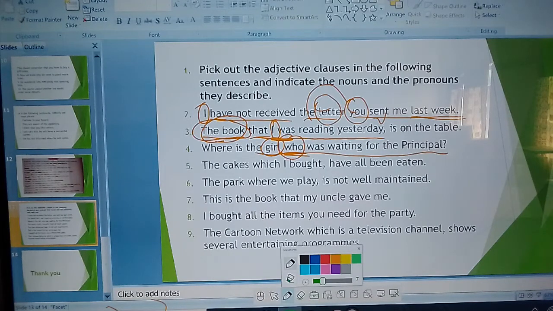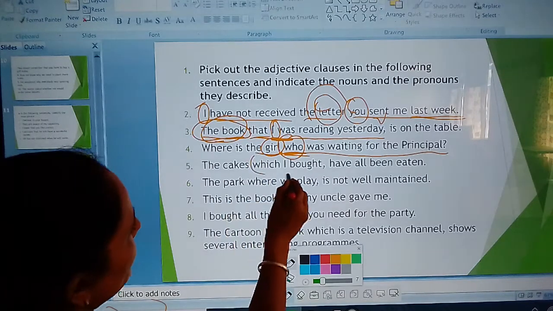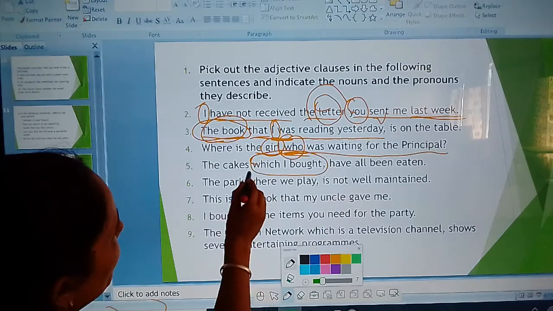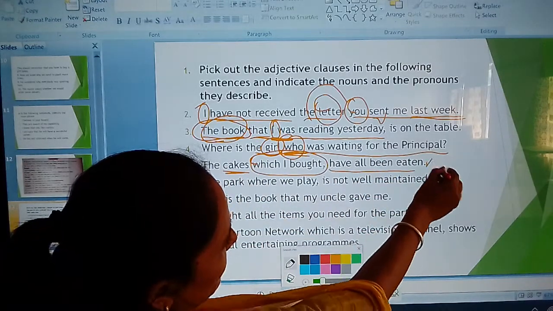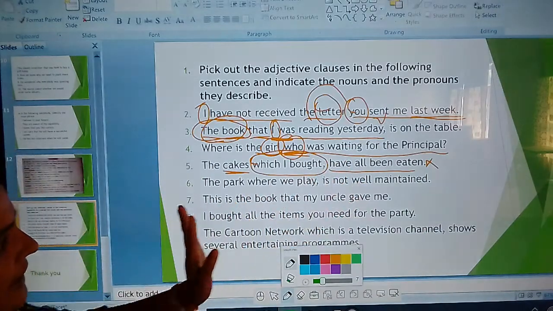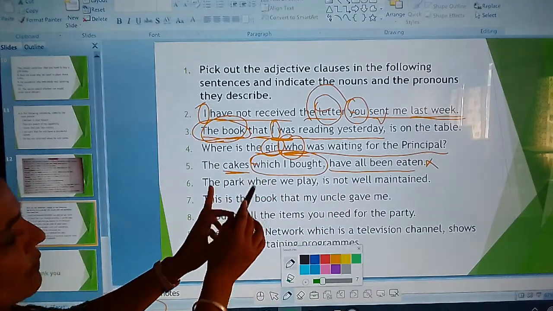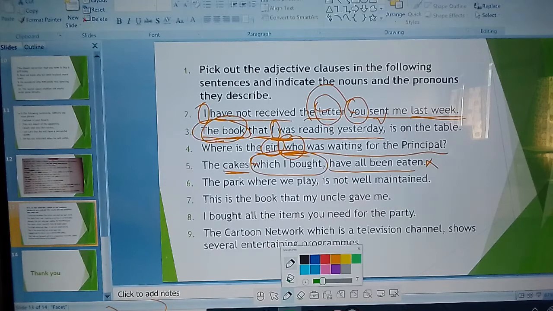Okay beta. Yes, the next one is: The cake which I bought has all been eaten. Okay, in this sentence which is your adjective clause? Which I bought. Okay, which I bought only describes the cake. Okay, have all been eaten. Next matter. This is not your adjective clause. Here it only describes the cake. Please keep this in mind.